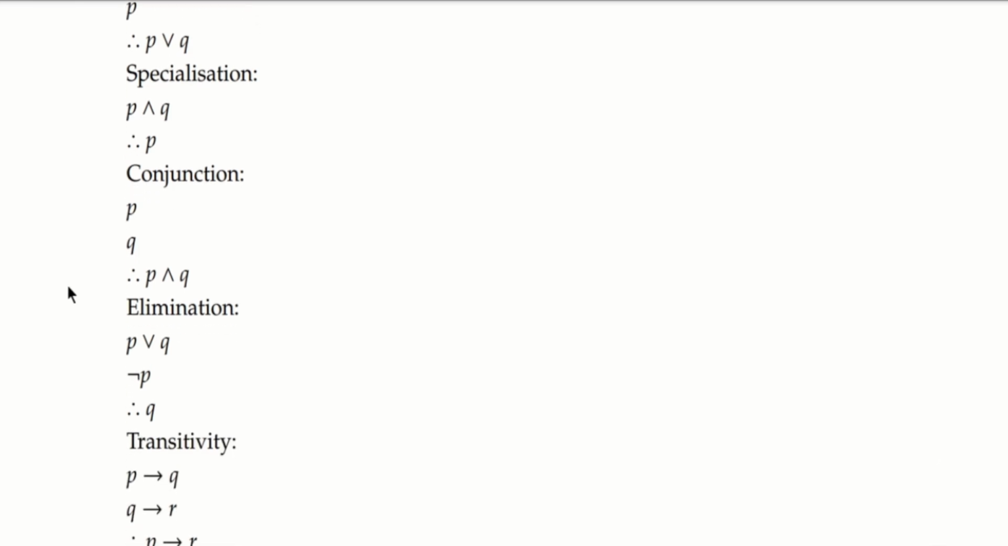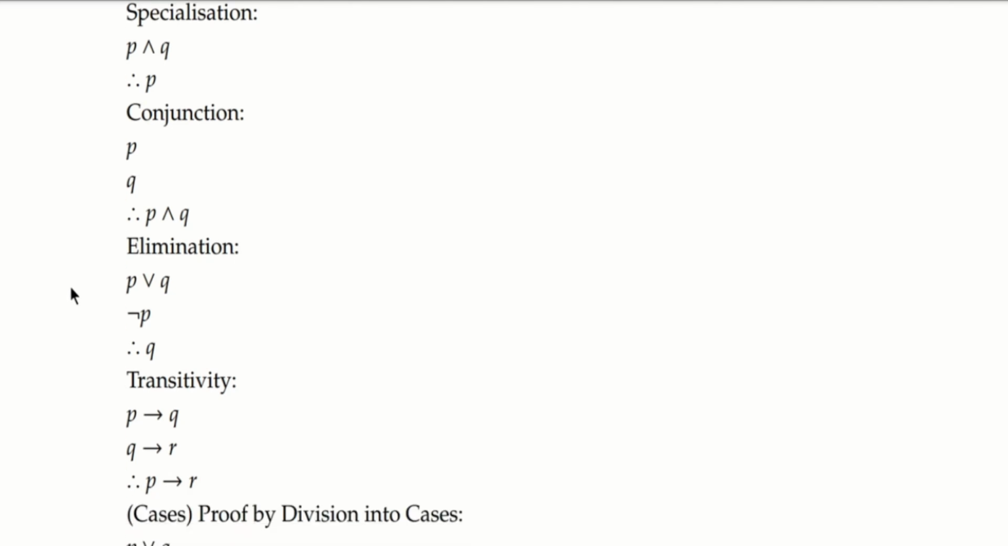Specialization says that if you have a conjunction of two statements as a premise, P and Q for example, then you can conclude with only one of those two from that. So we can say, for example, we know that P and Q are simultaneously true, therefore P is true. Likewise, we can also say, therefore Q is true if we wanted to.